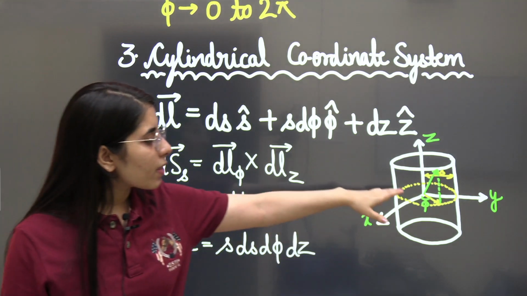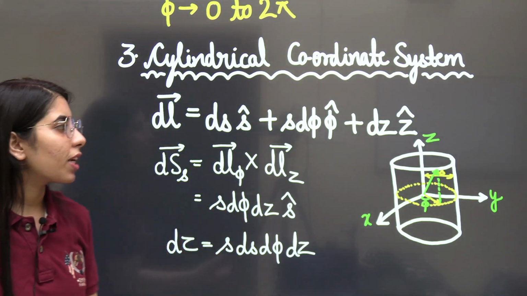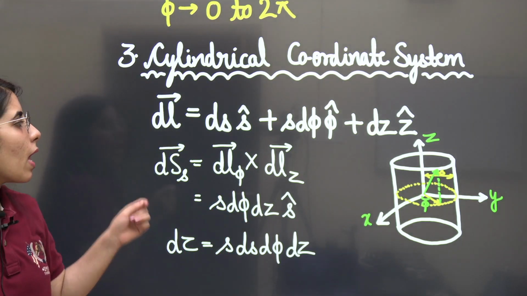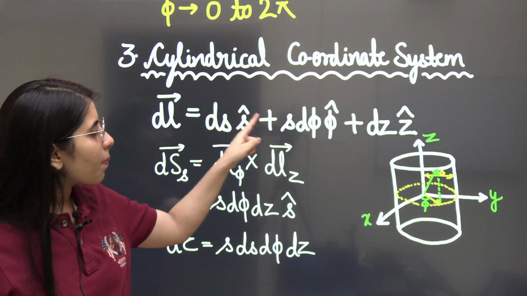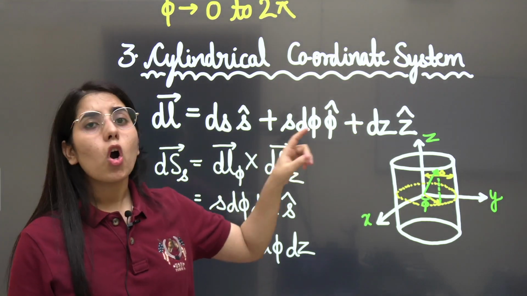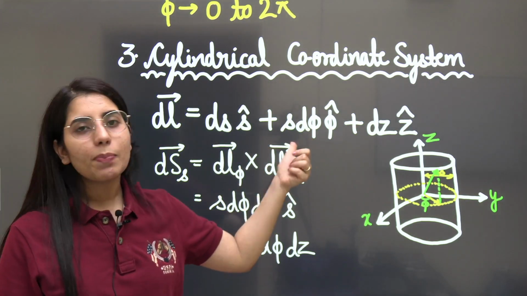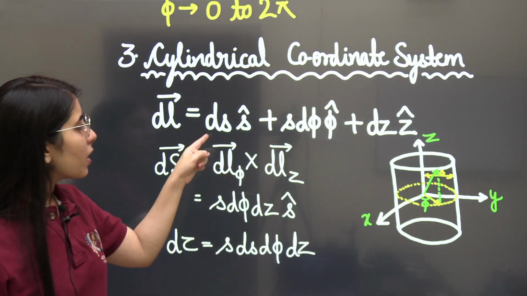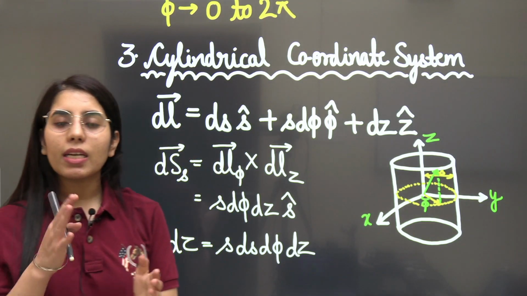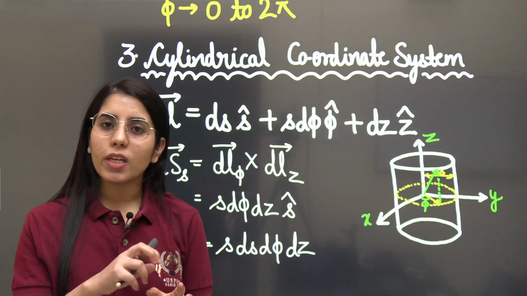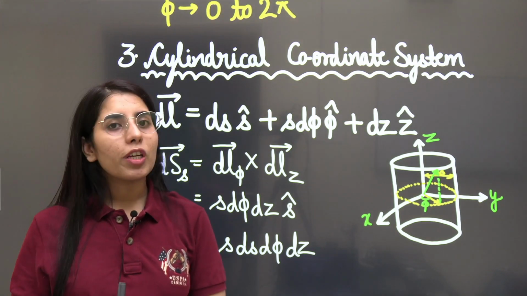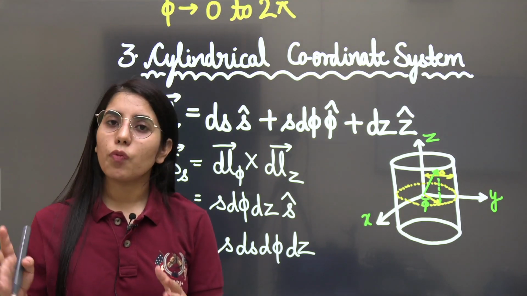So pi is showing the same thing here as well. Clear? Its variation will be from 0 to 2 pi. Now in this case, ds s cap, s d phi phi cap, or in some books, phi can be represented with theta, s can be represented with r. So the variation can be there in the coordinates notation. Clear? In different coordinate systems or in different books or different places.